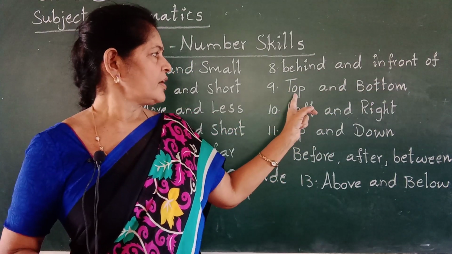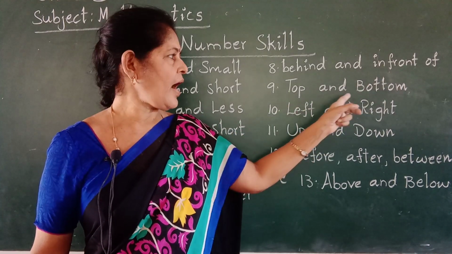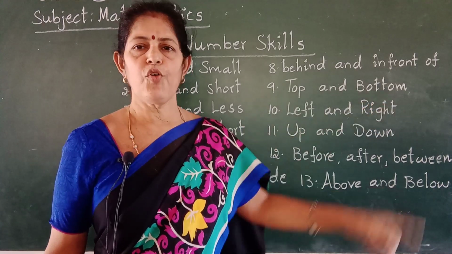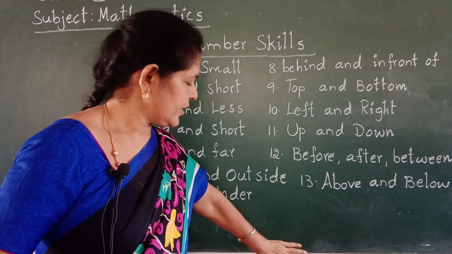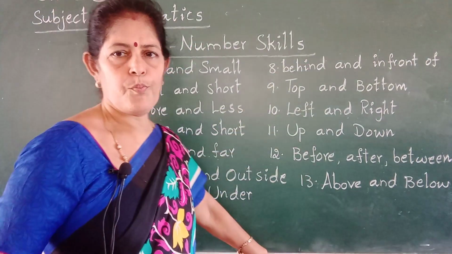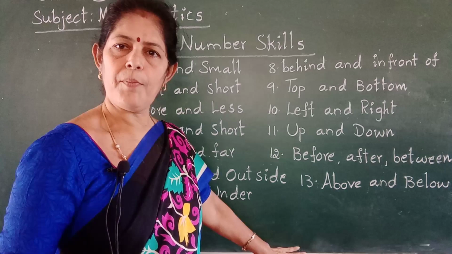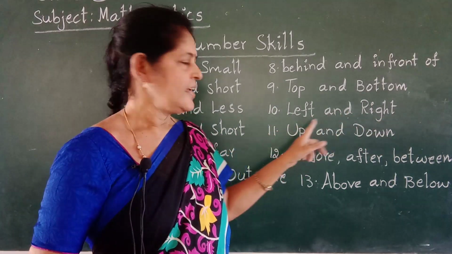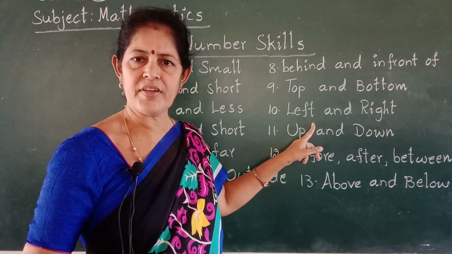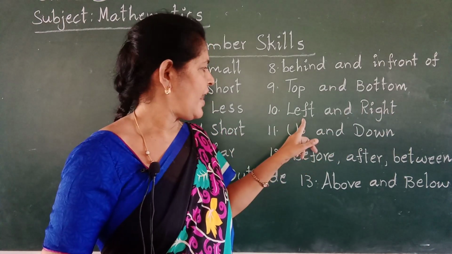Next one. Top and bottom. T-O-P, top, and B-O-T-T-O-M, bottom. Top of the blackboard. Bottom of the blackboard. Next one. Left and right. L-E-F-T, left, and R-I-G-H-T, right.